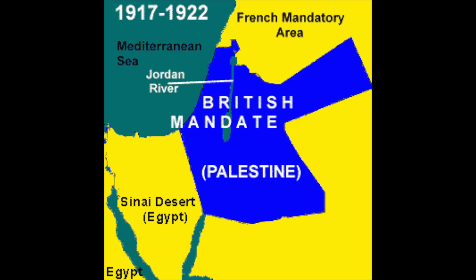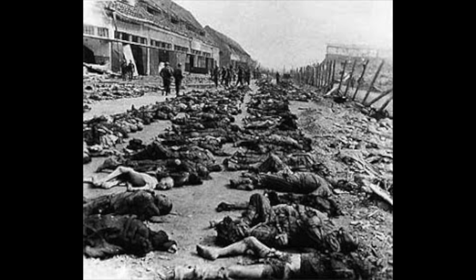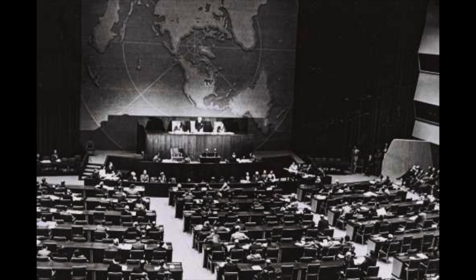After World War I, Allied nations divided up the territory in the Middle East. Palestine went to Britain. This put Britain in control of the entire area, and the control lasted until after World War II. Following the atrocities during the Holocaust, the newly founded United Nations started talking about a Jewish nation. And in 1947, they voted.